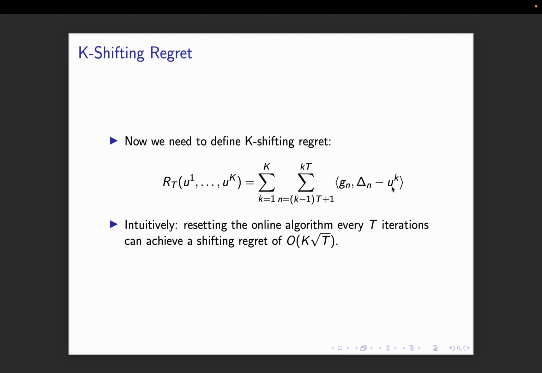It's pretty intuitive to see that if I reset my algorithm k times, my regret is going to be k times basically. So it makes sense to have the shifting regret of order k root t, right?